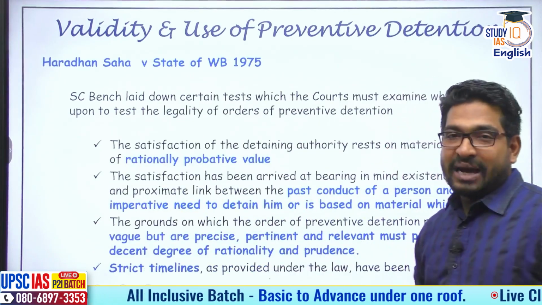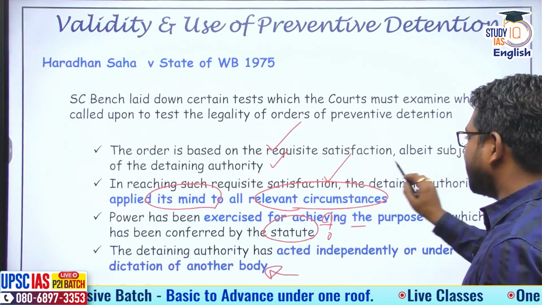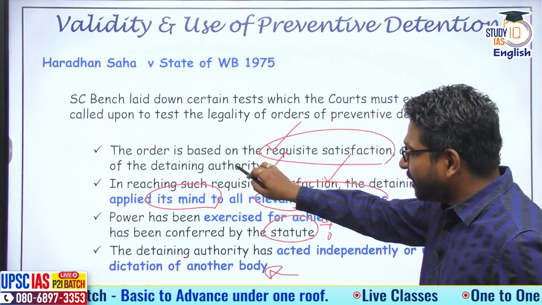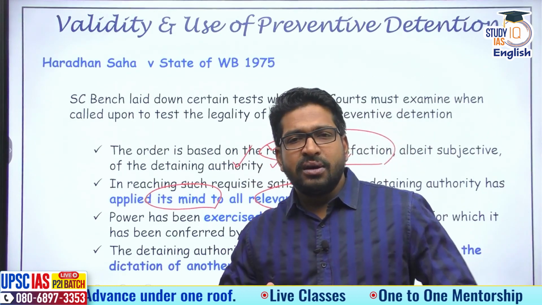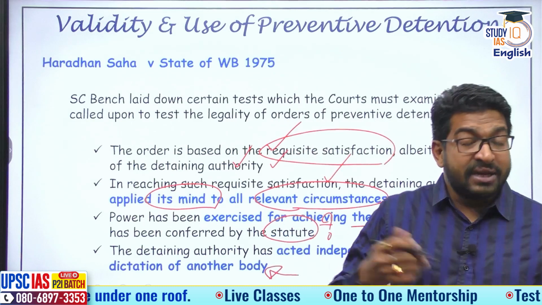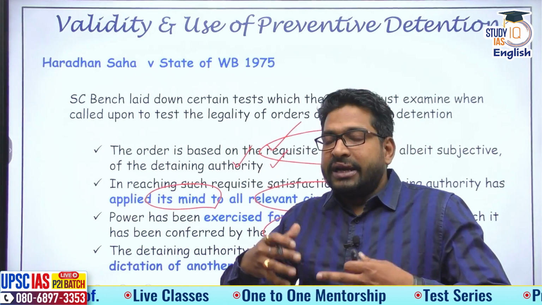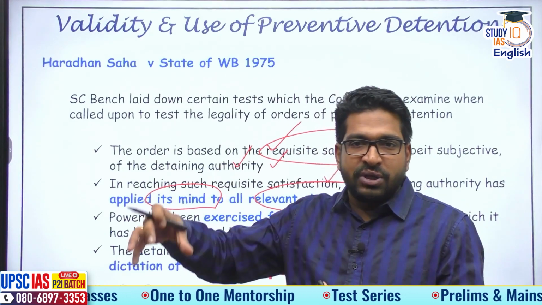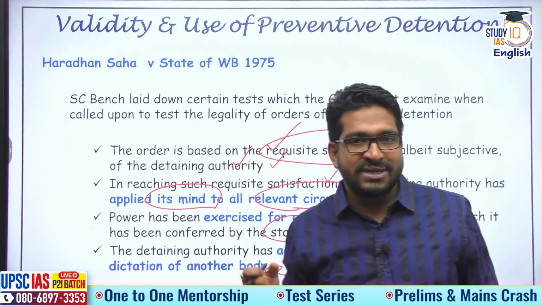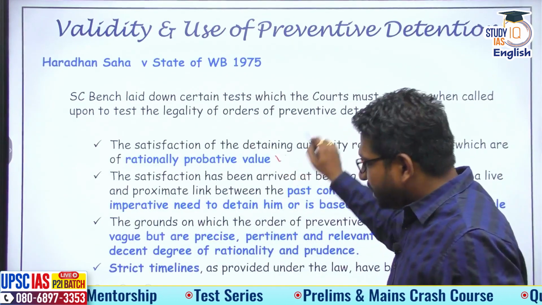Apart from that, the satisfaction, you do understand, it simply says the requisite satisfaction of the detaining authority, be it the police or the district magistrate, that requisite satisfaction is subjective. You do understand it is quite subjective, because preventive detention law gives a lot of subjectivity and a lot of discretionary powers to the detaining authority, to the person who is arresting you. Their satisfaction should be rationally based.